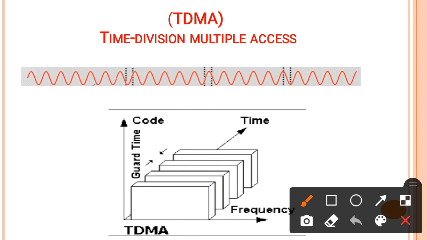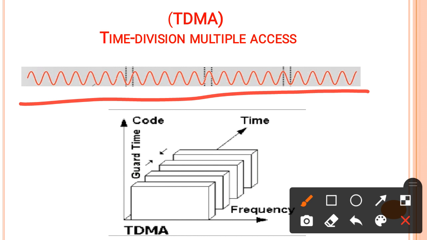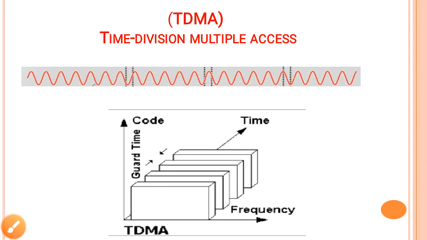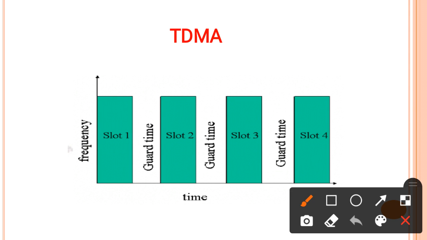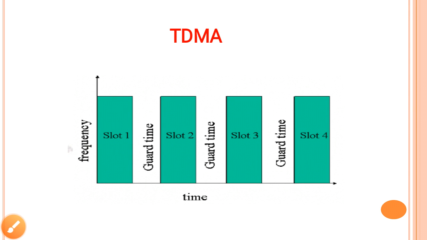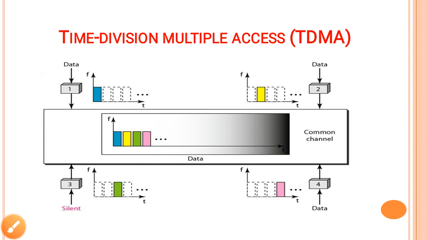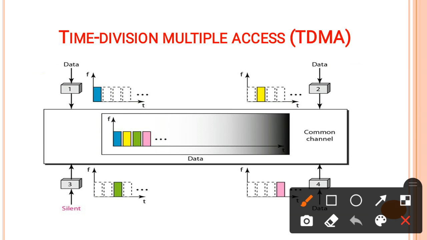Here we are showing only one frequency. Here only one frequency is used, meaning one channel is used. The same is true of the time slots, which are differentiated here. Here 1, 2, 3, 4 time slots are divided and the frequency remains constant. That is what TDMA is. Our explanation can be elaborated again with the help of a diagram.